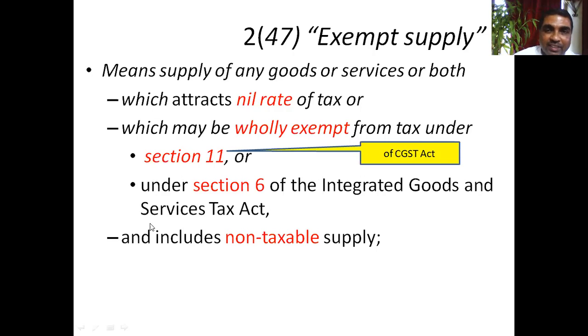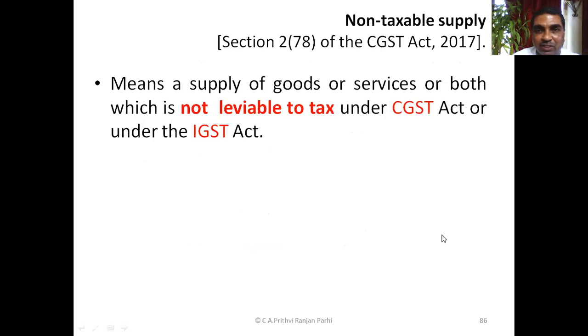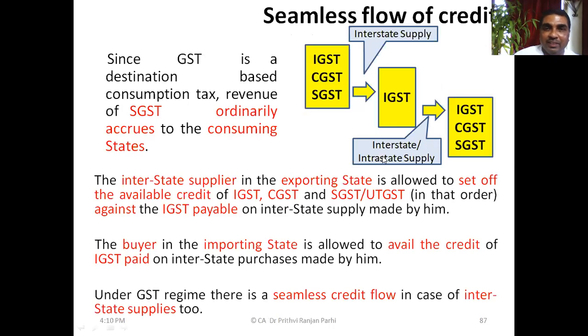If so, that is an exempted supply, and it also includes non-taxable supplies. There is one more definition about non-taxable supplies. What is non-taxable supply? These are the supplies on which GST is not levied. This is the exhaustive definition. We will see it subsequently also. In the exemption chapter we will be covering this once again.